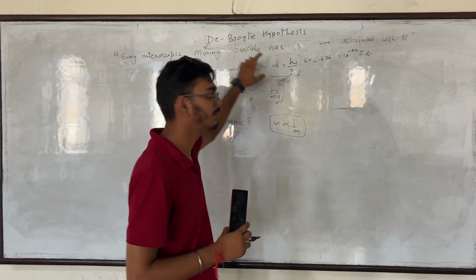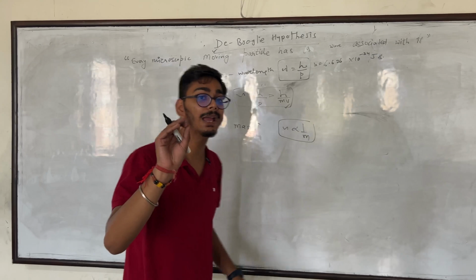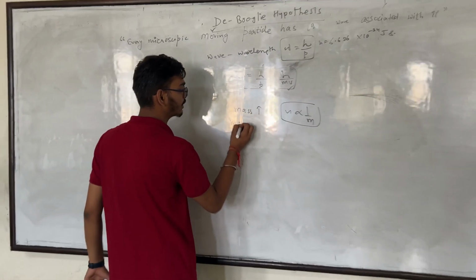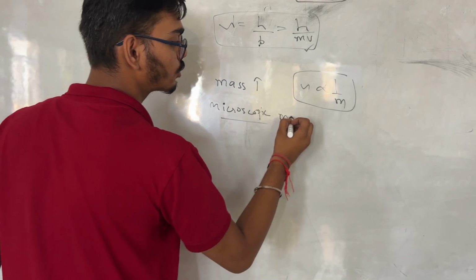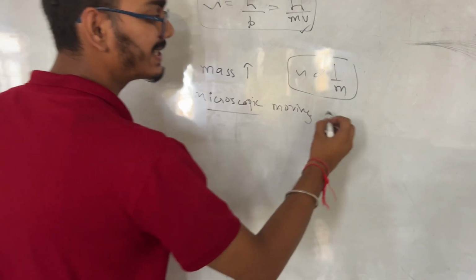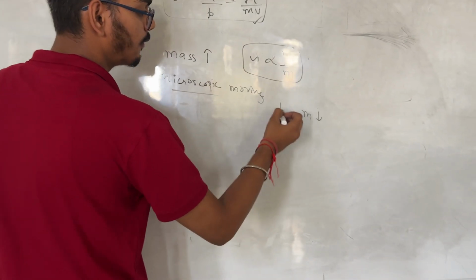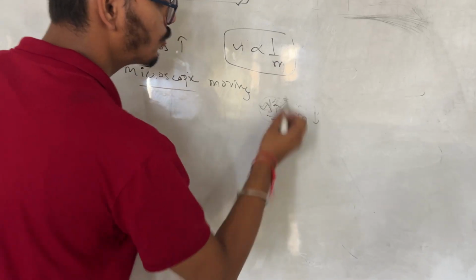So the de Broglie hypothesis was only for microscopic moving particles. This word is a keyword and it is very important: microscopic moving particles which have very little mass, therefore lambda is comparable.